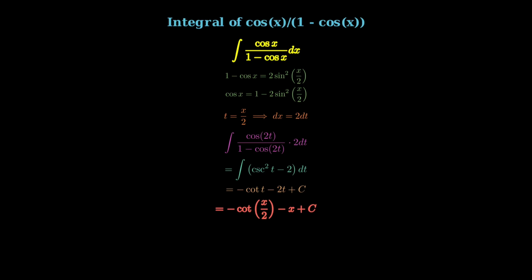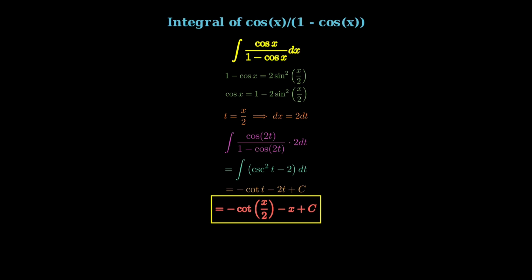Finally, we substitute back to our original variable. Replacing t with x over 2, we get negative cotangent of x over 2 minus x plus c. This is our final solution. There we have it. The integral of cos x over 1 minus cos x dx equals minus x minus cot of x over 2 plus c. This elegant solution shows how trigonometric identities and substitution can simplify complex integrals.